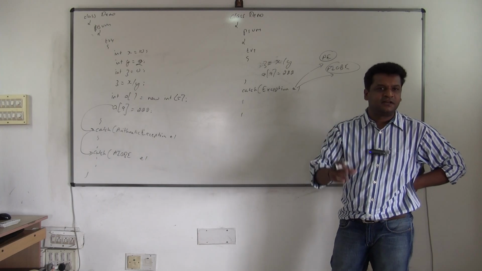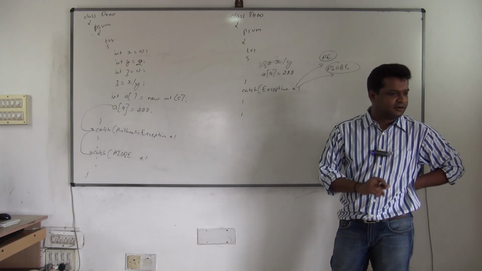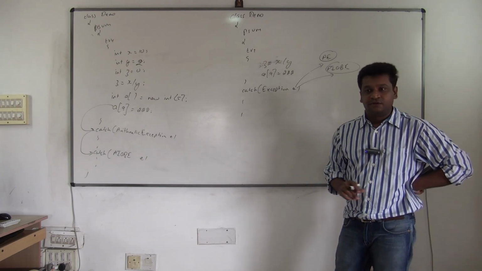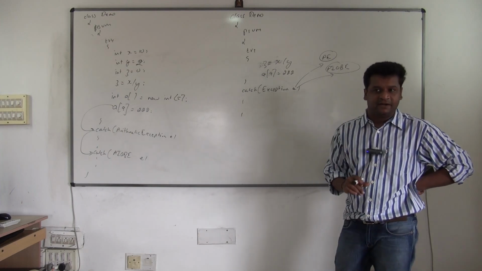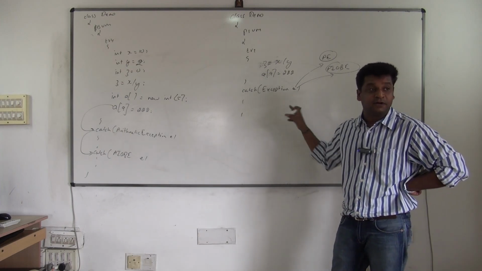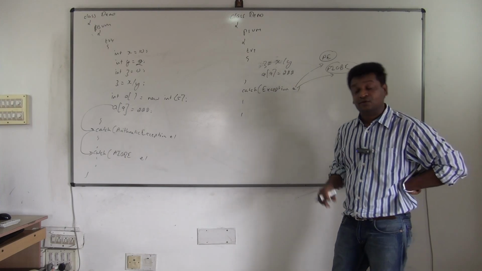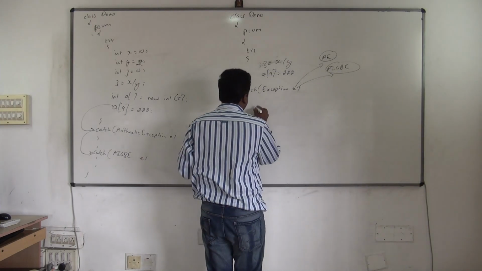For arithmetic exception, there is a different logic. For array index out of bound, there is a different logic. Yes or no? So if you are catching it, okay, the program will not terminate. Here the advantage is the program will not terminate. But the problem is fixing it now. So you can fix, sir.